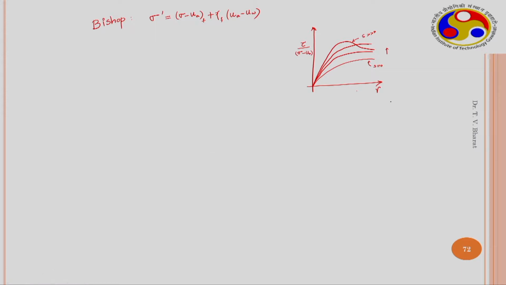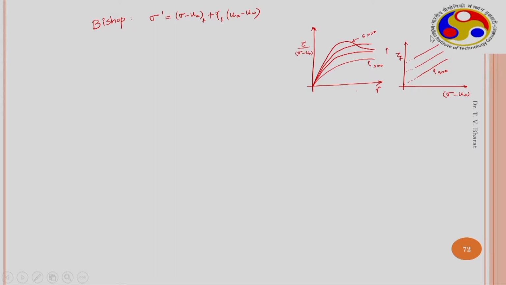So, therefore, if you plot tau f versus sigma, what we get is the failure envelopes with different intercepts. This is for suction s equals 0, this is for higher suction, and this is for much higher suction.